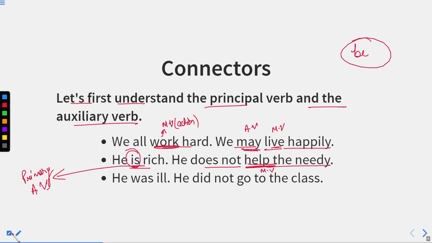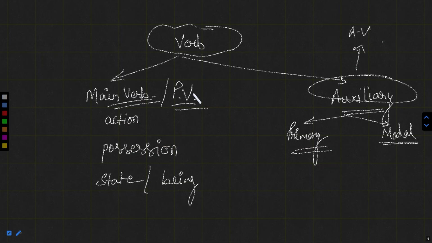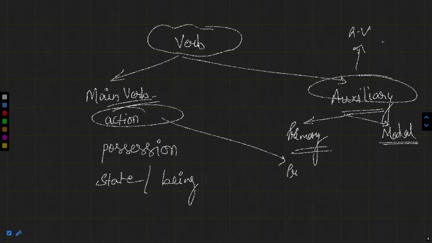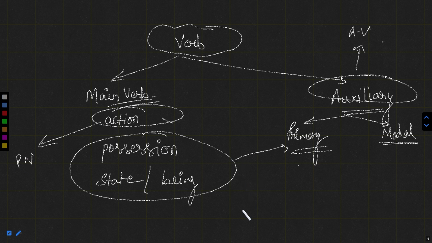So we can say that main verbs are not the primary verbs; main verbs are only action verbs. These are only the principal verbs, whereas these can be primary auxiliaries because they serve as both helping and main verb.